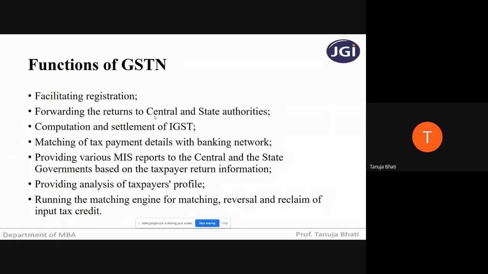So students, have you all understood prima facie what are the functions of GSTN? Yes, students.